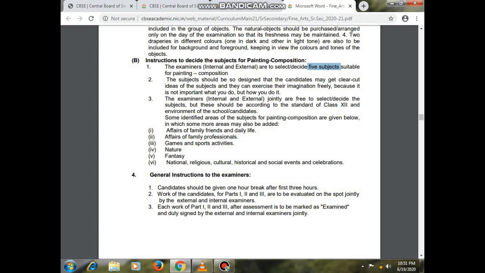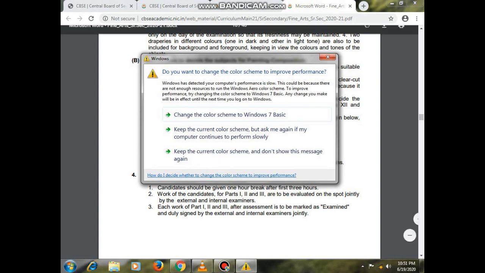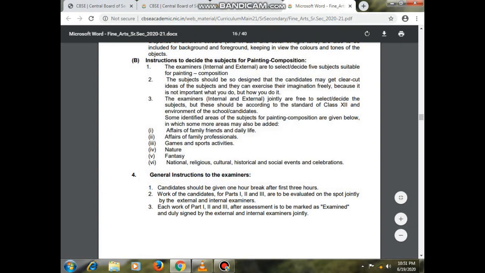Because of it, it is not important what you do, but how you do it. And third, the examiners, both internal and external, jointly are free to decide the subjects, but this should be according to the standard of the 12th class and the environment of the school's candidates.